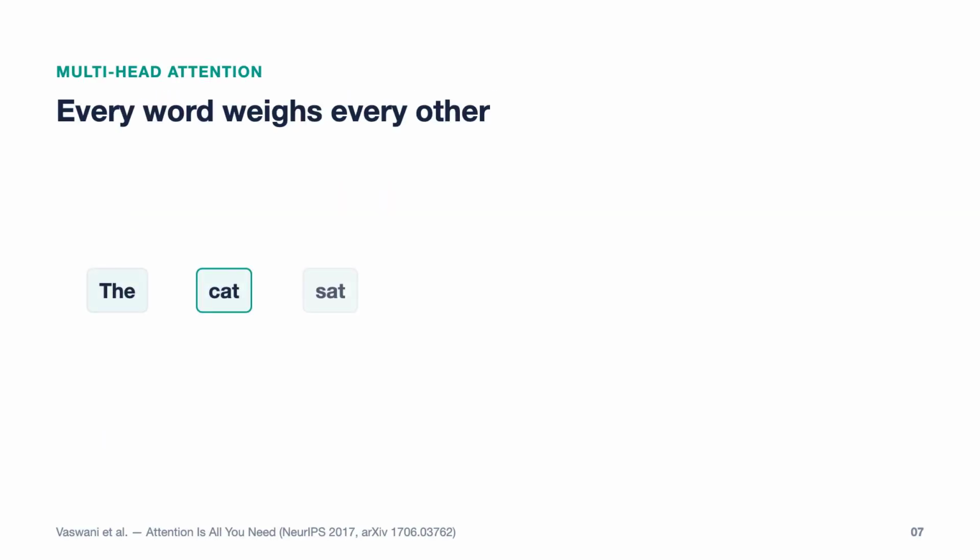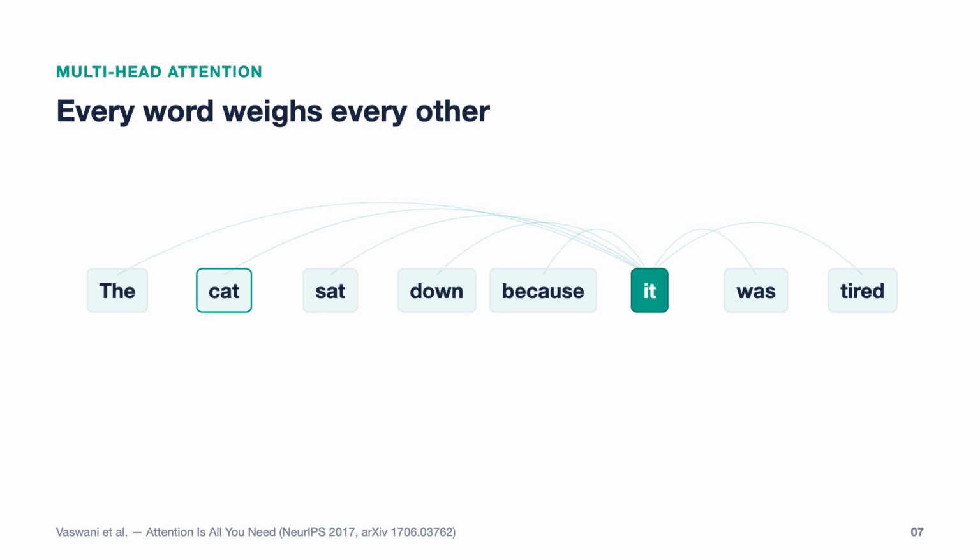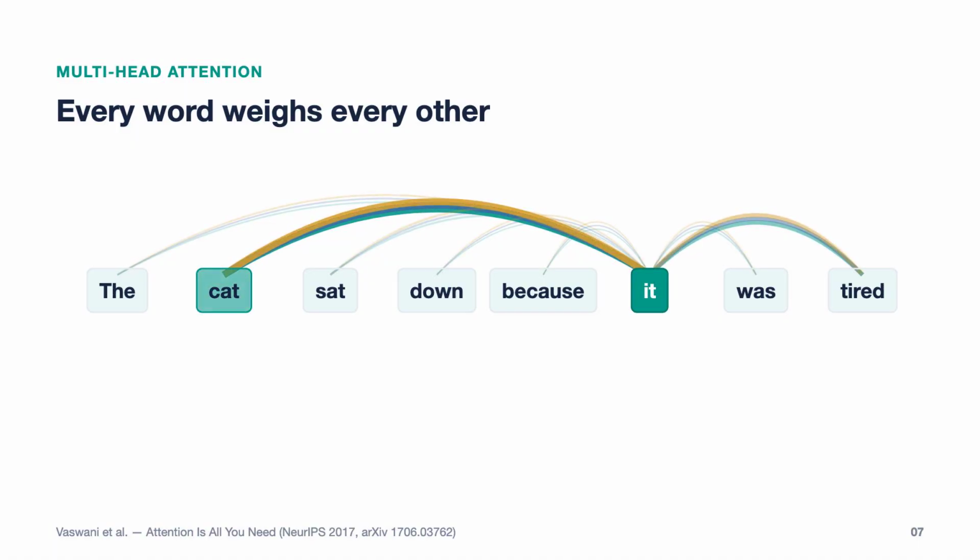One round of questions only catches one kind of connection, so the transformer runs several in parallel, 8 of them in the base model. 8 teams in the same room, each looking through a different lens. The paper shows some heads that appear to track grammar, and others apparently tied to long-distance links, like a pronoun and its noun. Then their views are merged back together.